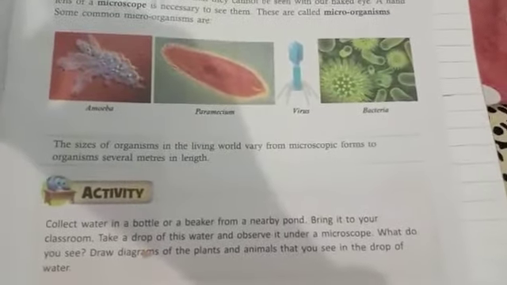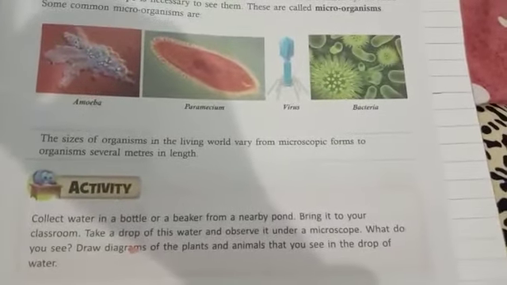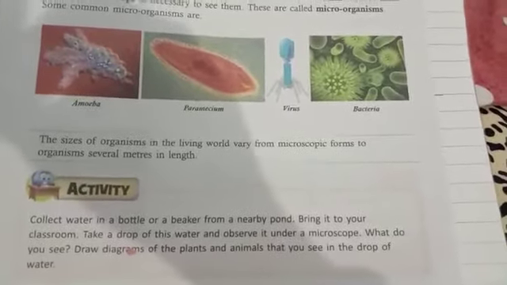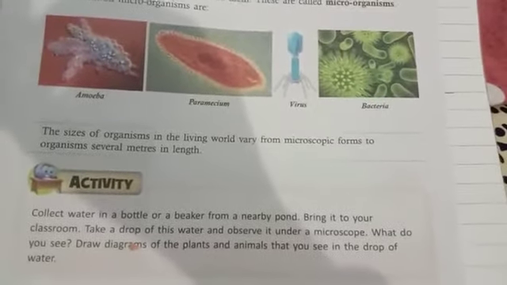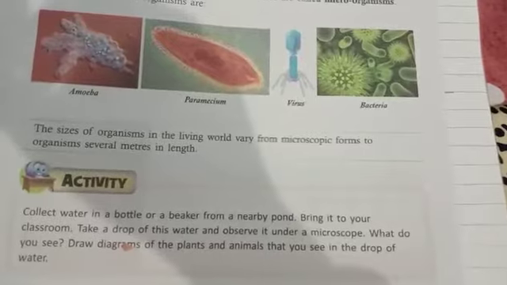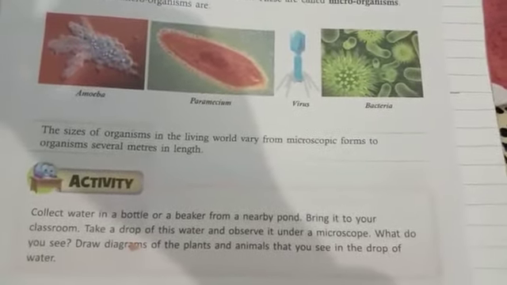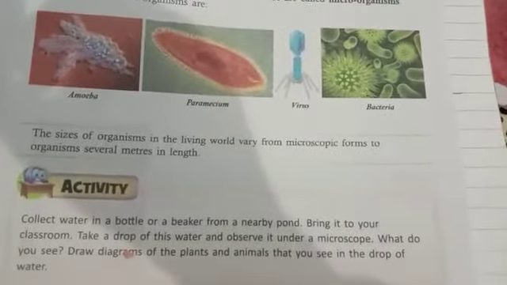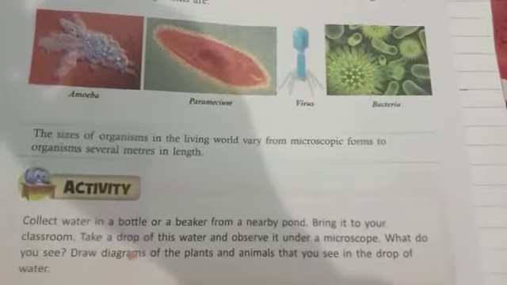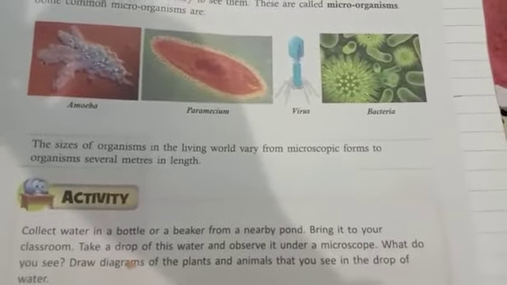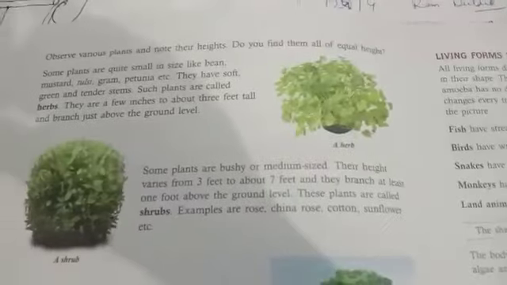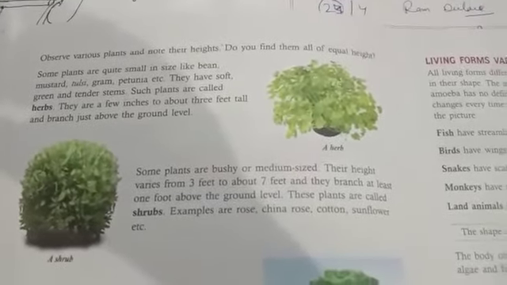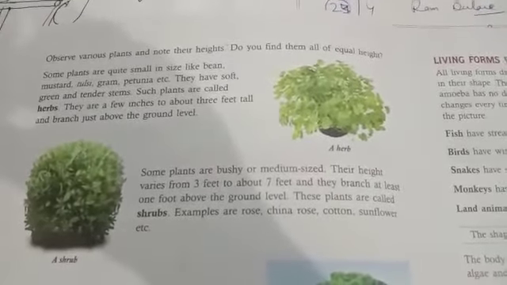Student, if you want to see this type of organism, do one thing. You collect water in a bottle or a beaker from a nearby pond. Bring it to your classroom. Take a drop of this water and observe it under a microscope. What do you see? You can see various particles floating in the water. These particles are called microorganisms that I have shown you. Amoeba, paramecium, virus and bacteria. Observe various plants and note their height. Do you find them all of equal height?